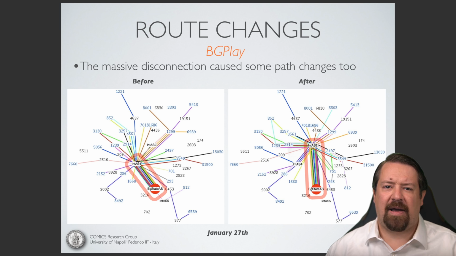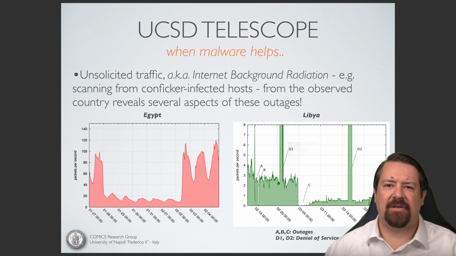We see that before, most of the paths went through what they're calling International AS4, whereas afterwards, most of the paths go through International AS2. Now we're looking at the events from the perspective of the network telescope.